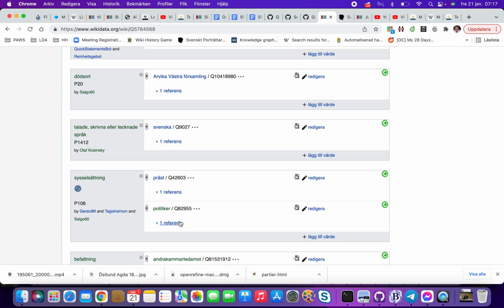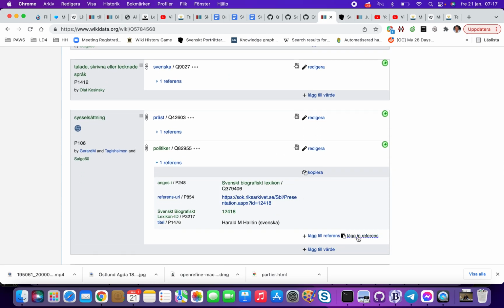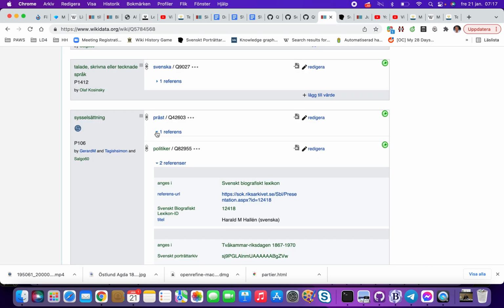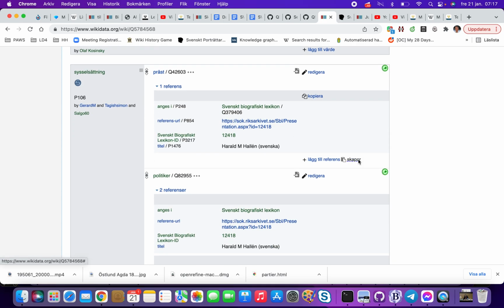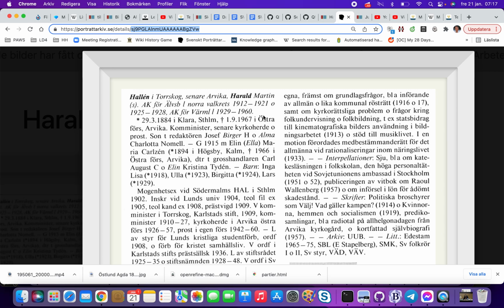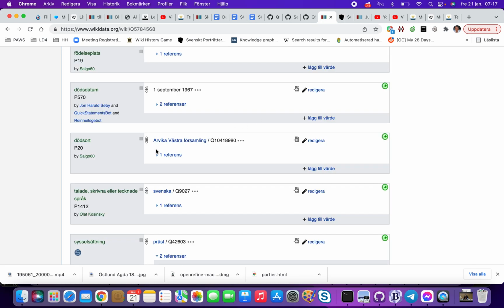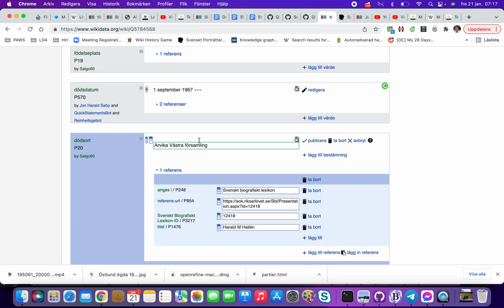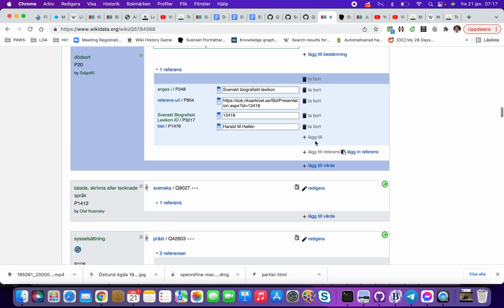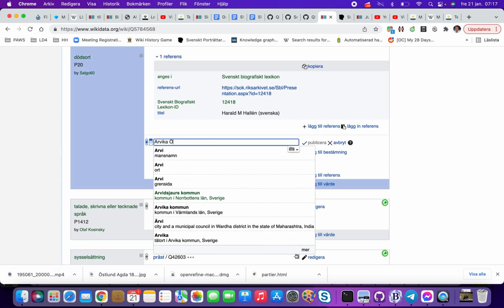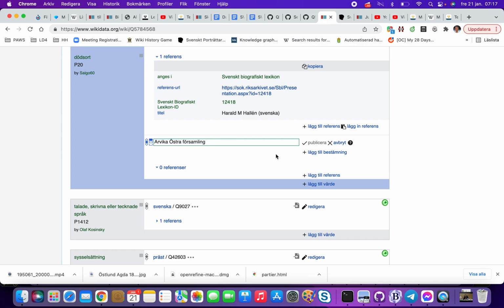And then we see that he is a politician. That's confirmed because he's in this book. And then it says it's communist there. And then I do, as a non-domain specialist, I just say it's oppressed. We can see that he's Arvika Västra, and here they say Arvika Östra. So we say that SBL is the preferred, but then we say Arvika Östra församlingen.